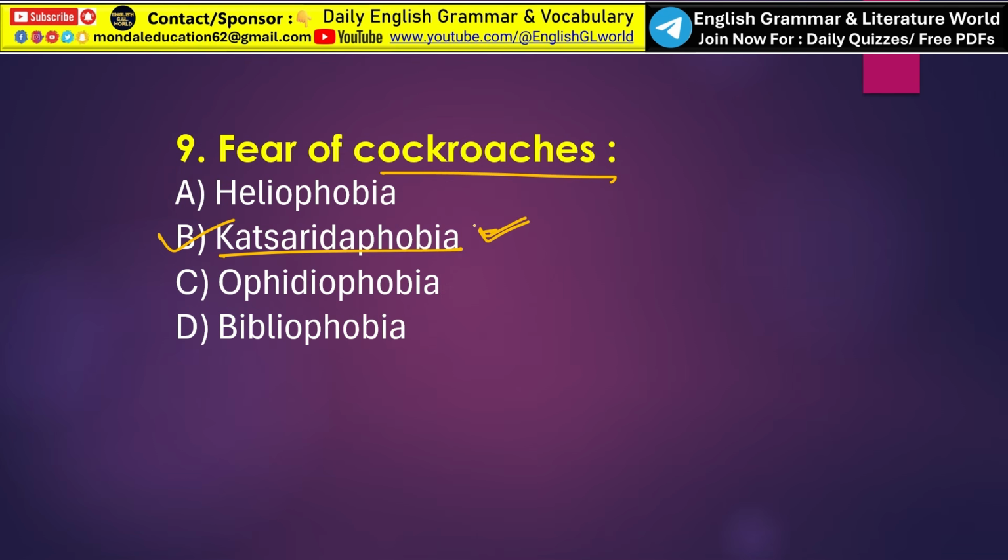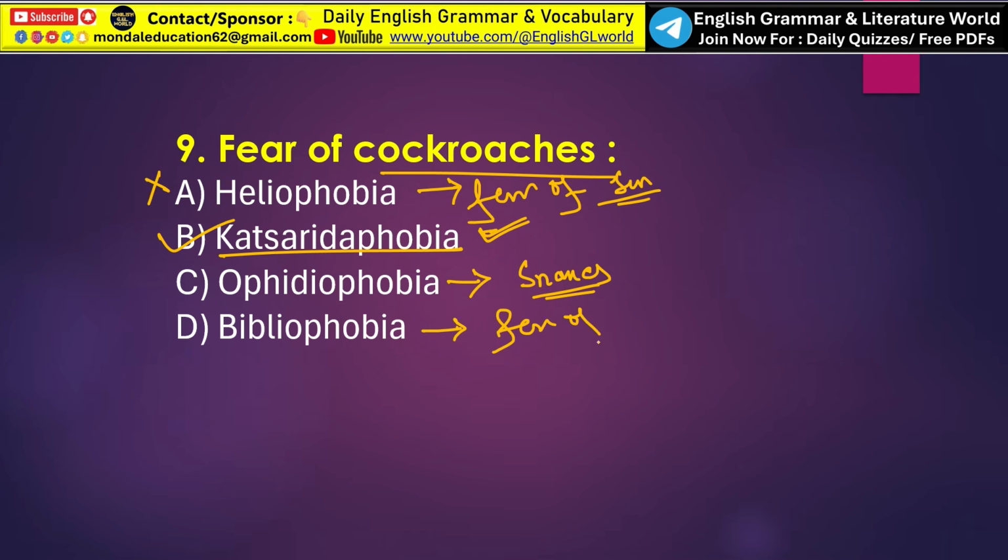Now the word heliophobia generally suggests fear of sunlight or sun. Okay, fear of sunlight or fear of sun, that is called heliophobia. So heliophobia is totally incorrect. What is ophidiophobia? Ophidiophobia means fear of snakes, that is called ophidiophobia. And bibliophobia means fear of books. Okay, or you can say fear of books.